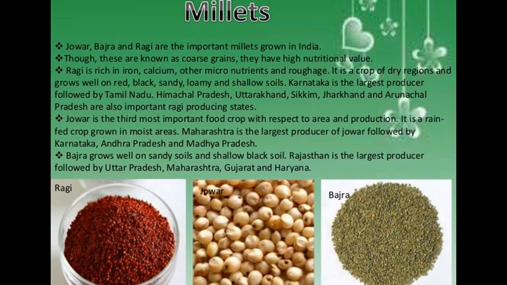Then jowar is the third most important food crop with respect to area and production. It is a rain-fed crop grown in moist areas, meaning where there is a larger range of rainfall. Maharashtra is the largest producer of jowar, followed by Karnataka, Andhra Pradesh and Madhya Pradesh. Then bajra grows well in sandy soils and shallow black soil. Rajasthan is one of the largest producers, followed by Uttar Pradesh, Maharashtra, Gujarat and Haryana.